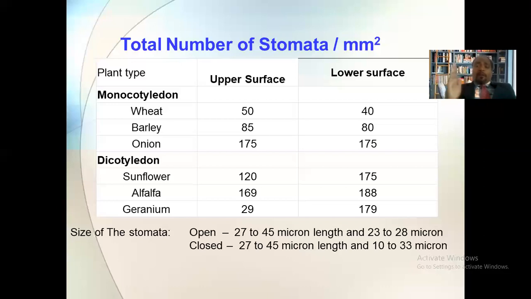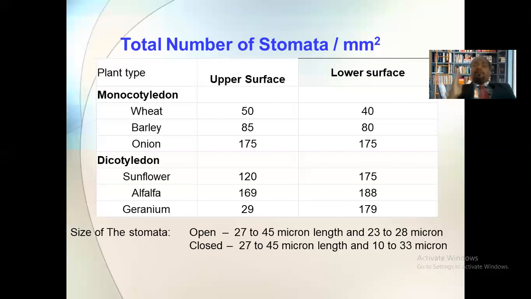The same when we observe in a dicot plant, in the case of the sunflower plant, we will find that near about 120 stomata are present on the upper surface, and 175 stomata are present on its lower surface. Again, I will tell you that this number is per millimeter square area. Okay. In the plant geranium, this number has a much bigger difference. On the upper surface there are 29 stomata, and on the lower surface there are 179 stomata.